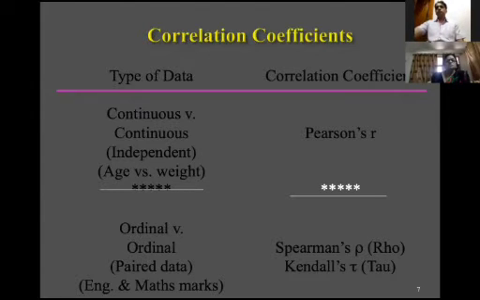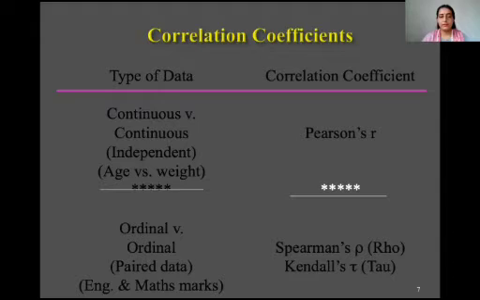Correlation always depends upon the type of data. Suppose both your variables are continuous in nature and independent. Suppose you want to see the association between age and weight, then you calculate Pearson's product moment correlation, and the simple symbol is small r. When your data is ordinal in nature, suppose marks in English and maths, then you apply Spearman's correlation coefficient.